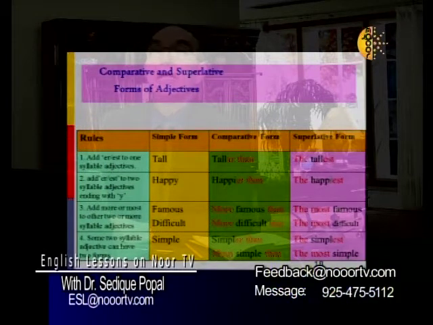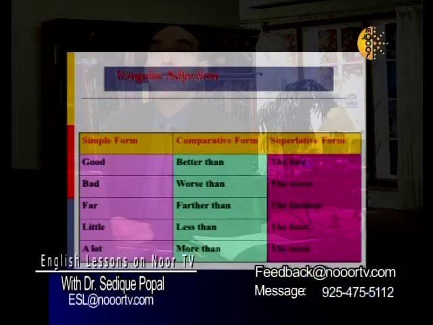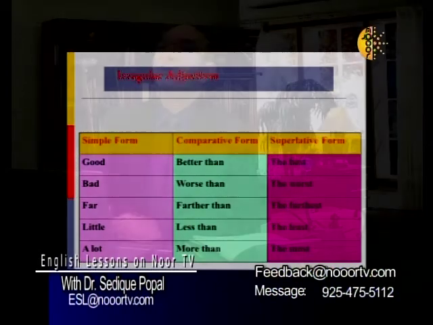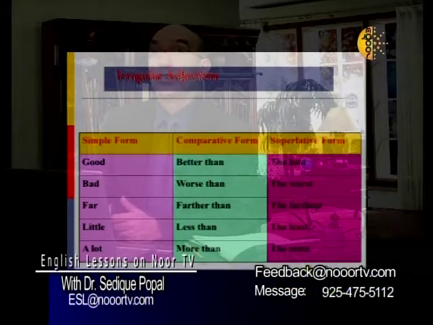Now let's look at some other rules of the adjectives. Now, there are irregularities, like in verbs. We have regular verbs and irregular verbs. We have the same thing with adjectives as well. There are adjectives that do not follow this rule. For example, the adjective good. The comparative form is not gooder, it's better than. So good becomes what? Better than, the best.